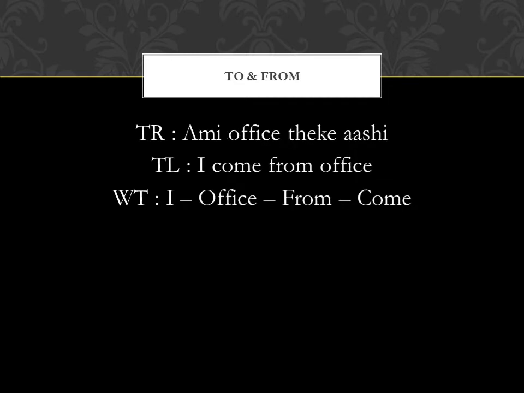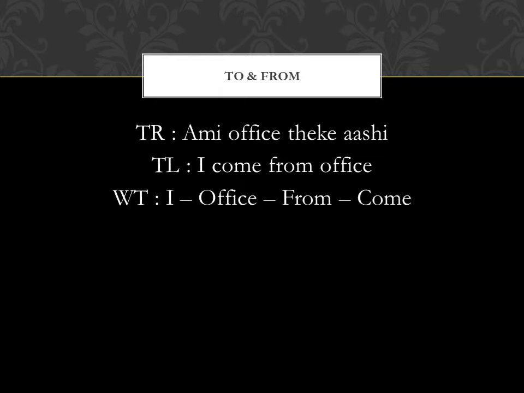When we deal with the word come, there is another marker we need to be aware of. The word from in Bengali is theke. So when I say I come from a place, I will add theke after that place. When I say I go to a place, I add a as a suffix to that word.